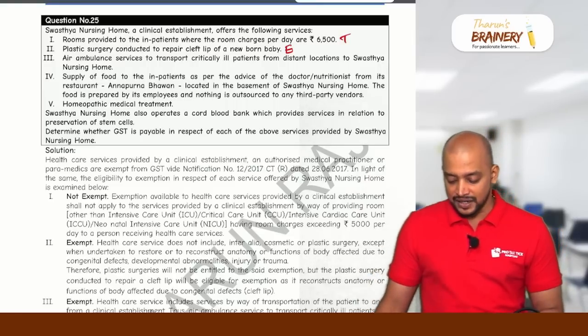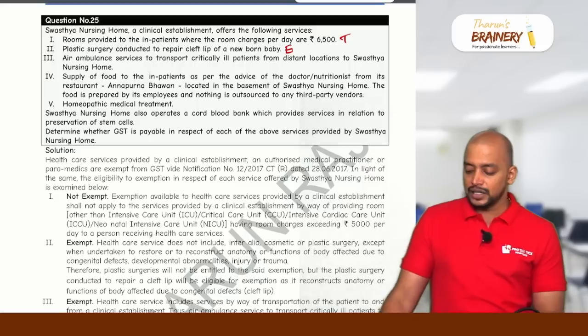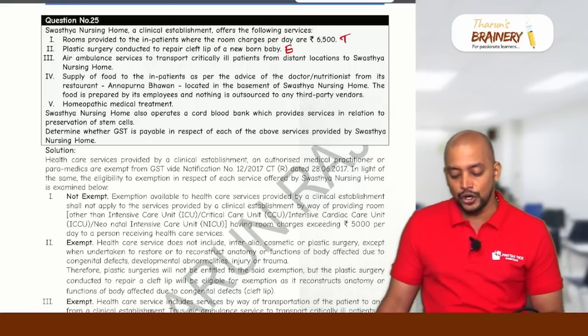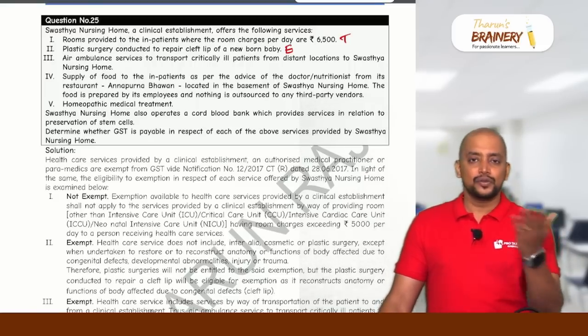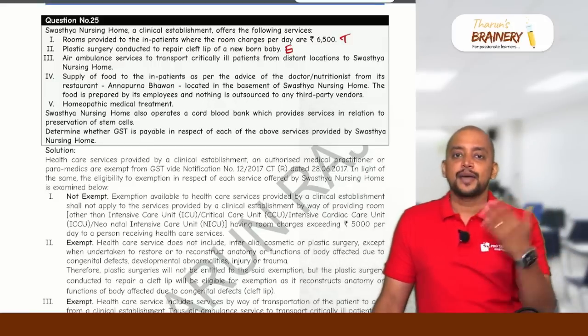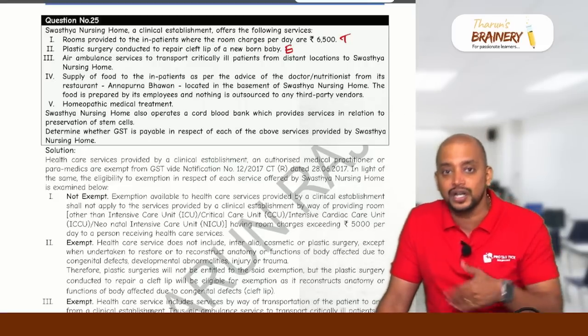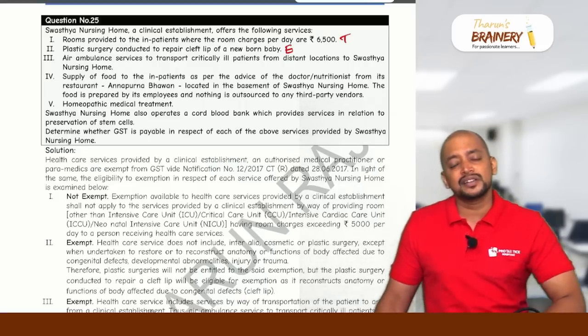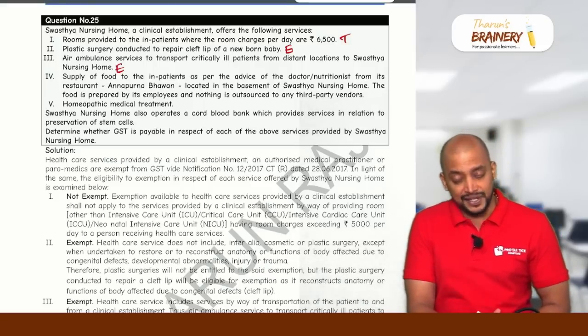Air ambulance service to transport critically ill patients from distant locations to Swasthya nursing home. Air ambulance service means what? Like ambulance, only in airways. Ambulance in airways, or ambulance in roadways, or ambulance in waterways, whatever it may be, ambulance service is exempted. Transportation of a patient in an ambulance is exempted, whether it is part of healthcare or not part of healthcare.